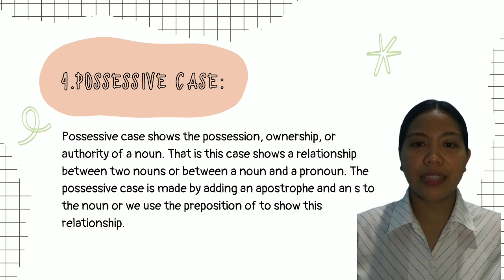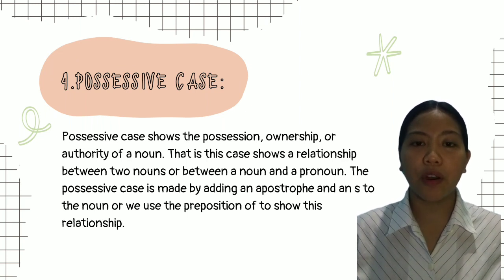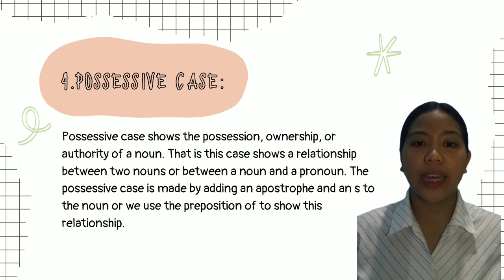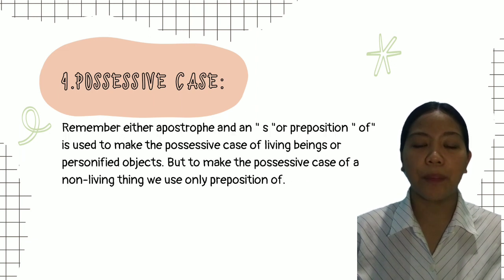Fourth, we have the possessive case. The possessive case shows the possession, ownership, or authority of a noun. That is, this case shows a relationship between two nouns or between a noun and a pronoun. The possessive case is made by adding an apostrophe and an s to the noun, or we use the preposition of to show this relationship.